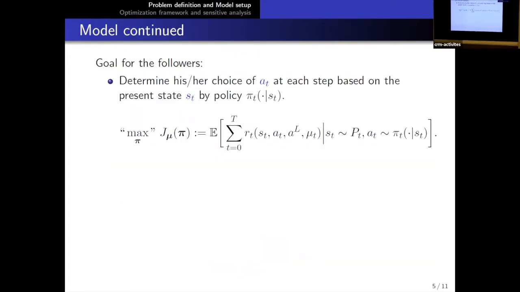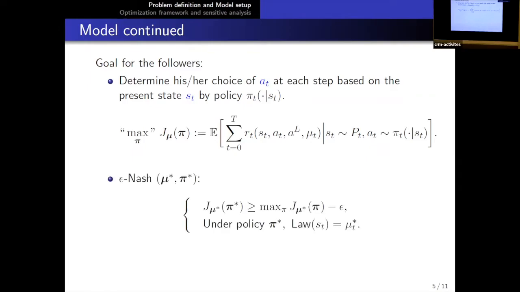So there are different goals for the leaders and followers. For the followers, they need to determine the choice of a_t at each step t by the policy here. And so this would be more like a parameterized mean field game, since the leaders will propose them an a^L, and then given an a^L, the followers will play a mean field game here, parameterized by this a^L. And this maximization here usually means the Nash equilibrium.